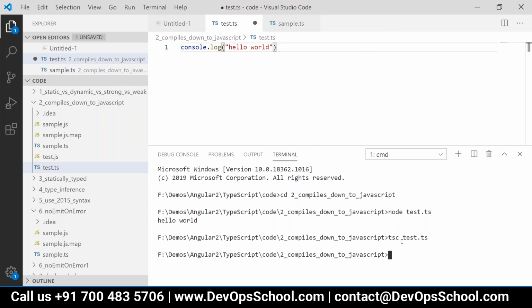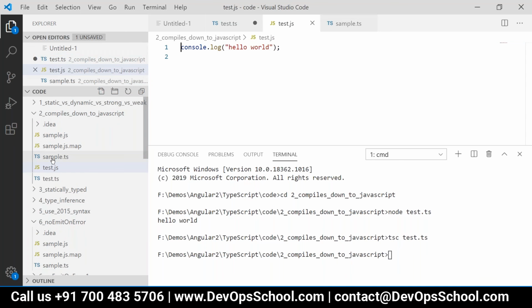So tsc is nothing but we are transpiling the .ts file. The transpiler will transpile this file into a .js file. Now you can see the test.js file also, right? In the same folder, it must have created a test.js file, and it will have the same contents, right?